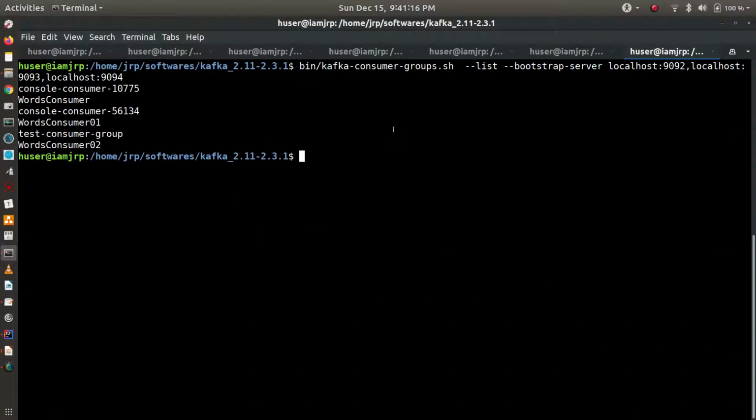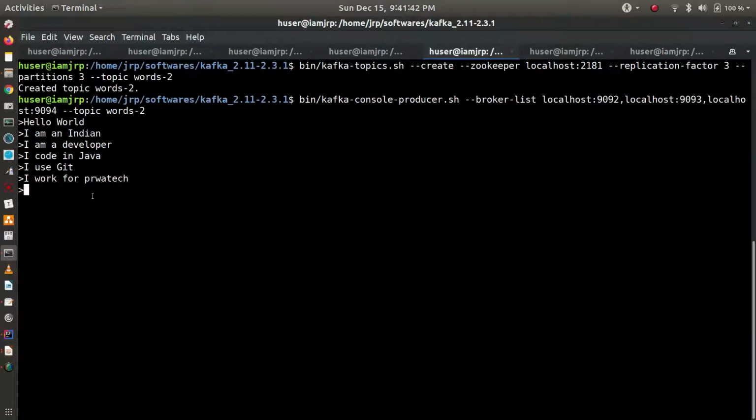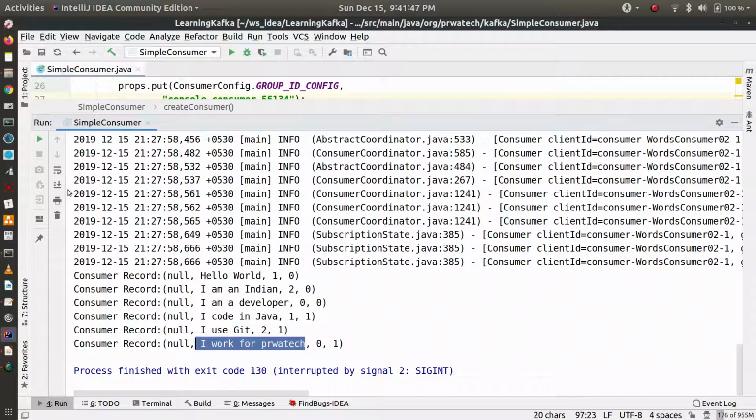And this will also solve a problem. What would be the problem if both consumers in the consumer group processed the same data? There would be data inconsistency, right? So to solve that, the rule is, if the consumers are present in the same consumer group, they will not get the same data. Okay, so let's see. Now let's first run this simple consumer, then I will publish the data.